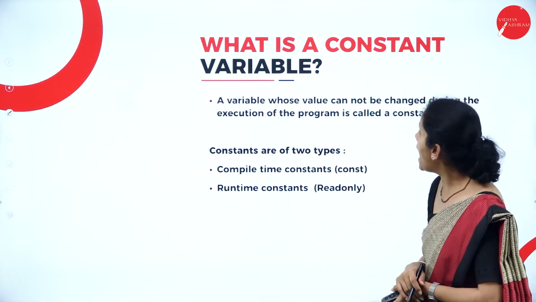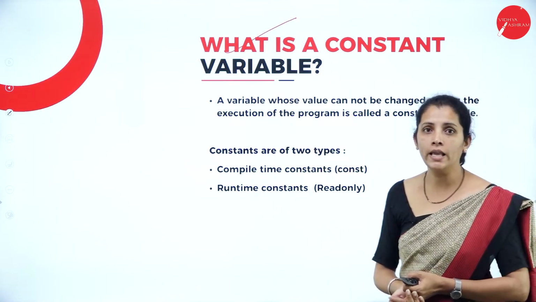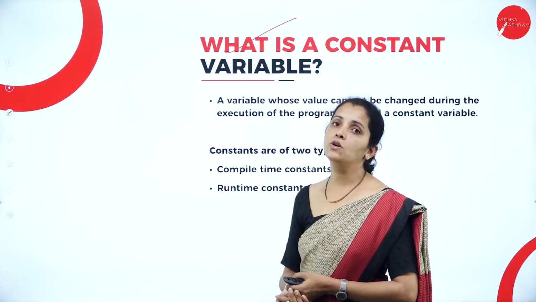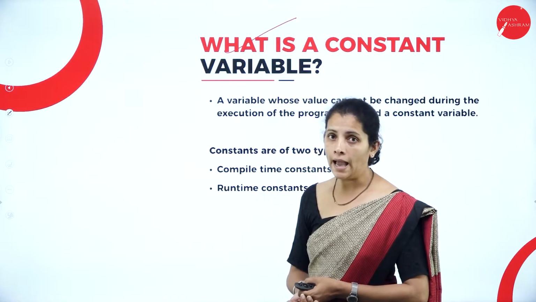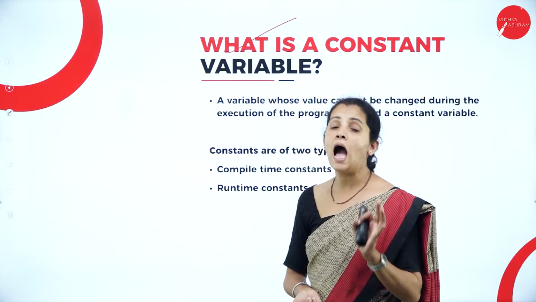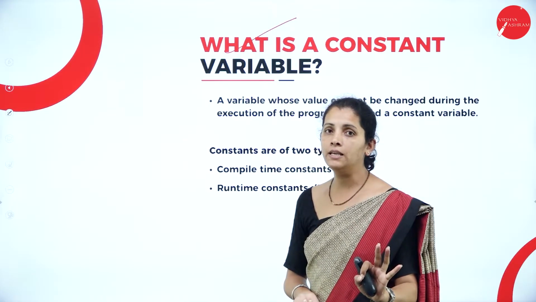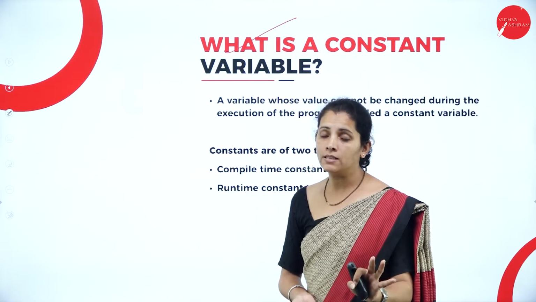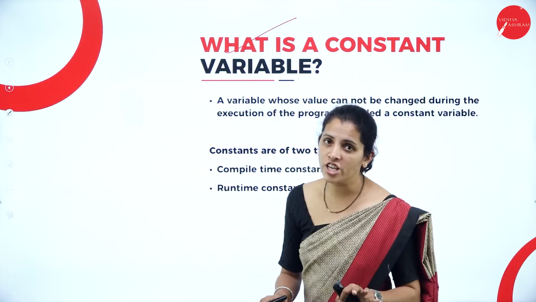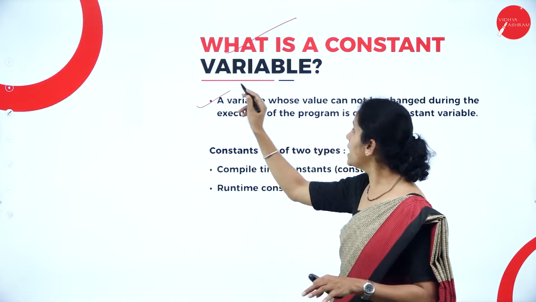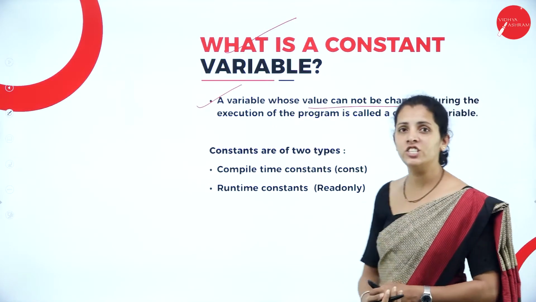Now I have constant variables. So what is a constant variable? For example, if in my hand I have 10 rupees, that is constant. That means the currency, 10 rupees, does not change. So a constant variable is a variable whose value cannot be changed.